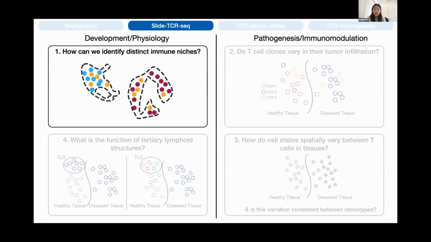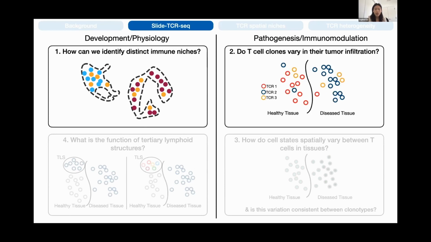When it comes to spatial niches, there are 4 types of questions that Slide-TCR-seq can tackle. The first is in identifying distinct immune niches, so regions of tissue where there might be unique pockets of T-cell clones that are spatially segregated from one another. The second is whether or not T-cell clones vary in their extent of tumor infiltration, which connects back to our initial motivation for building this tool.